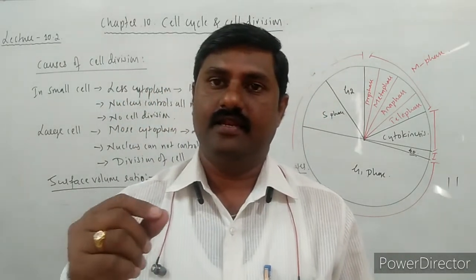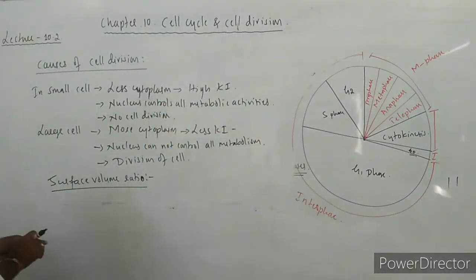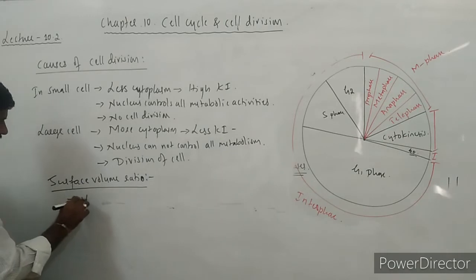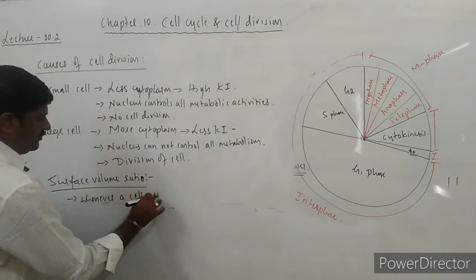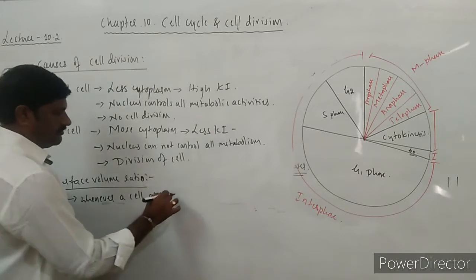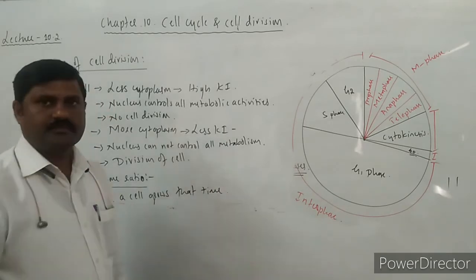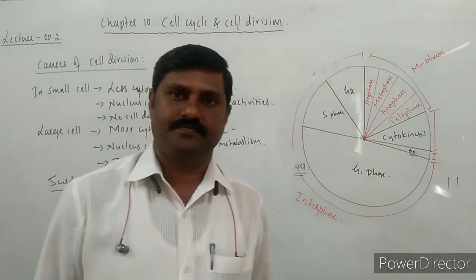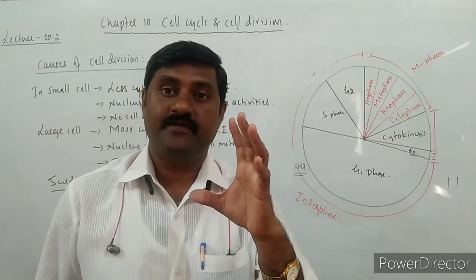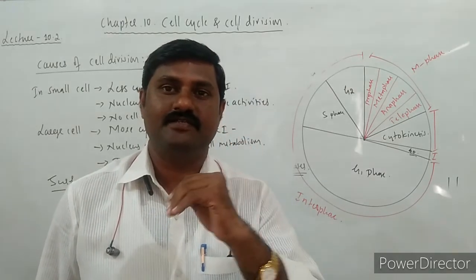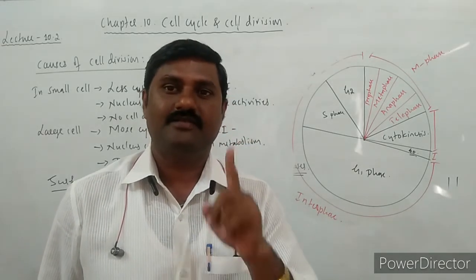Whenever a cell grows, its volume increases. When its volume increases, the surface area of the cell doesn't increase, it remains constant, so the cell has to divide, right?